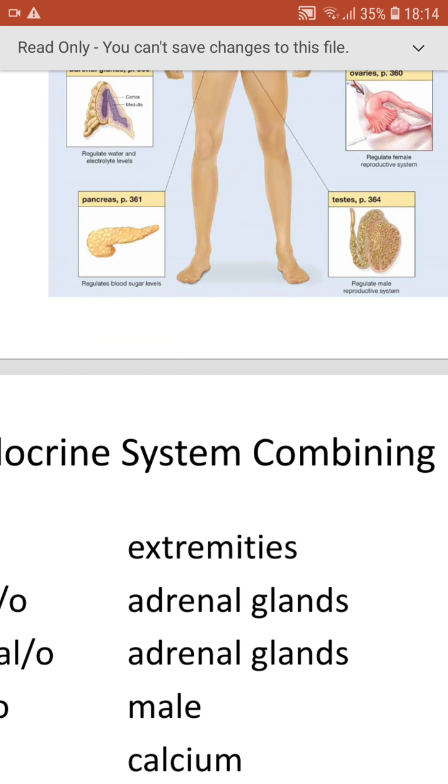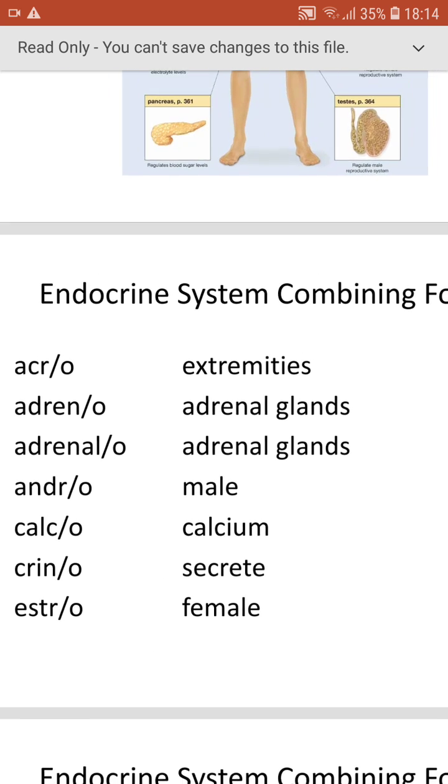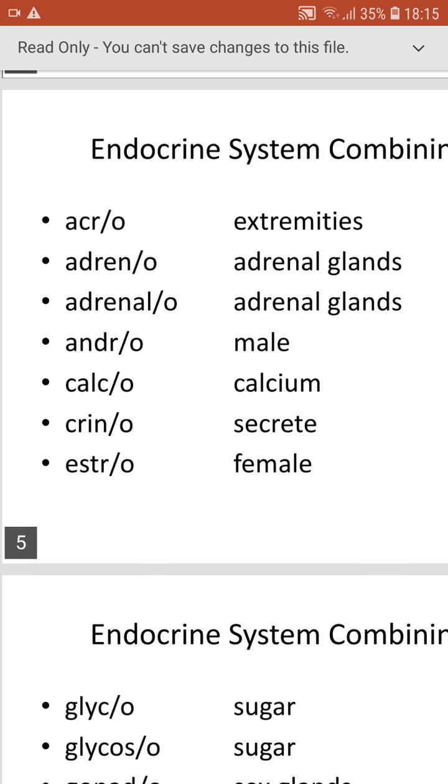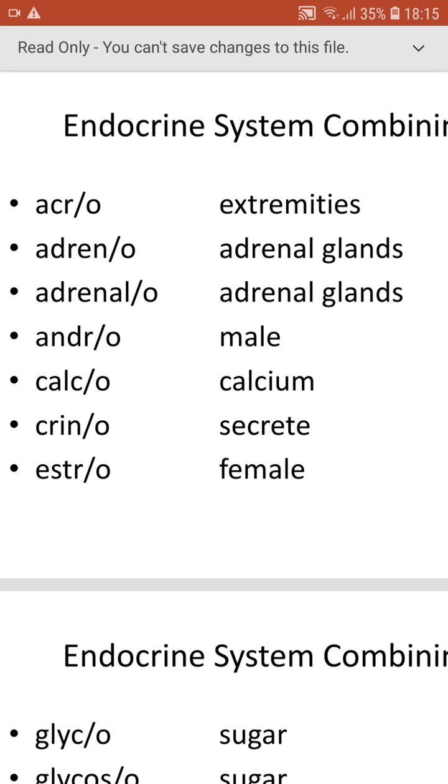And coming to the next, let's see the combining forms of the endocrine system. So acro means extremities. We have a word called acromegaly, the enlargement of the extremities. And next, adreno means adrenal glands, which is adjacent to the kidneys, and adrenalo also means adrenal gland.